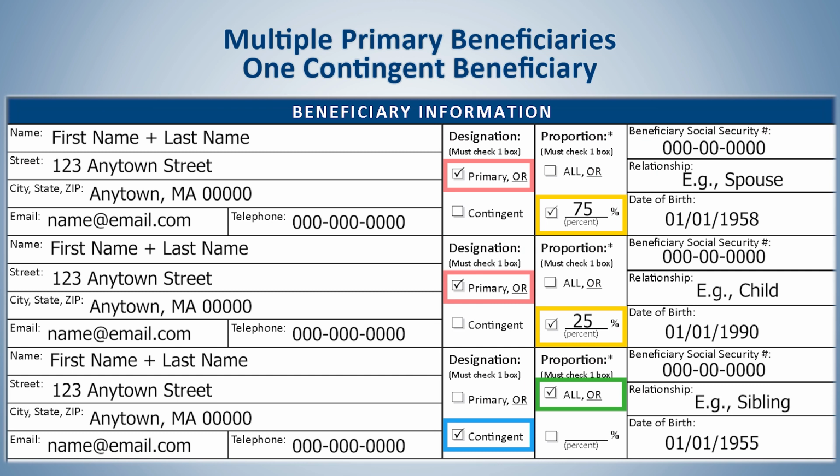In this example, the spouse is designated as a primary beneficiary at 75%, and the child is also a primary beneficiary designated at 25%. Added together, this equals 100%. The sibling is designated as a contingent at 100%.